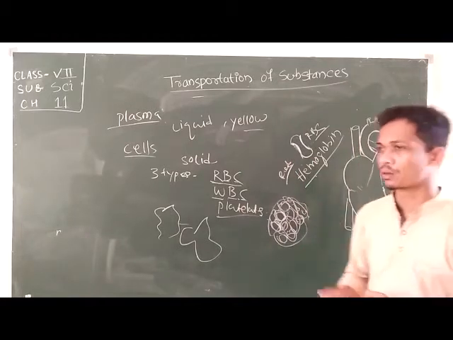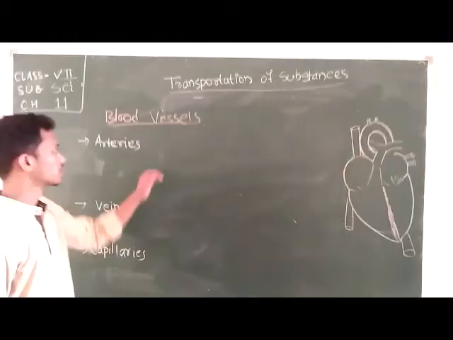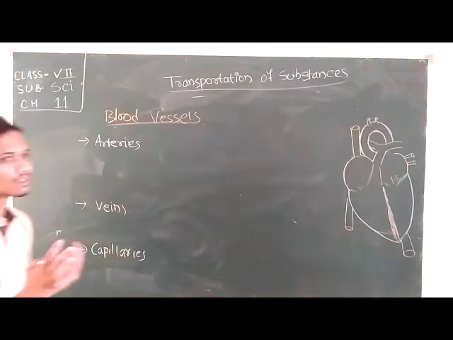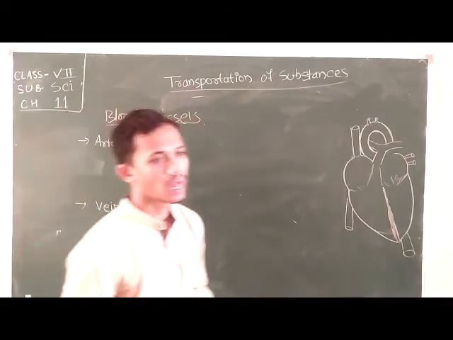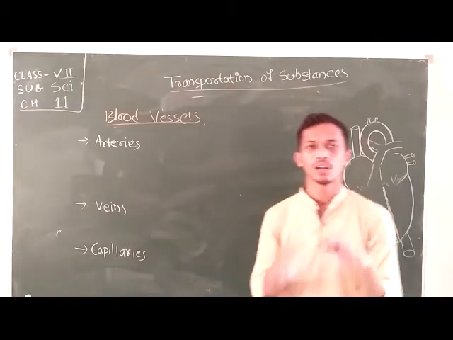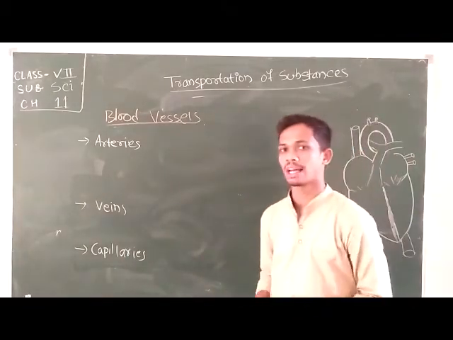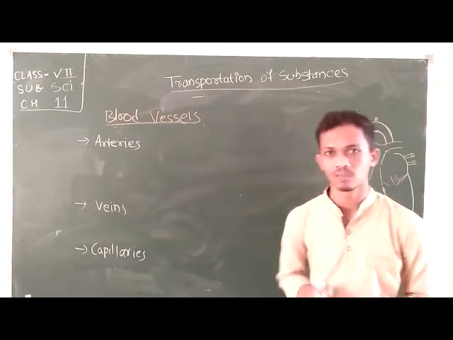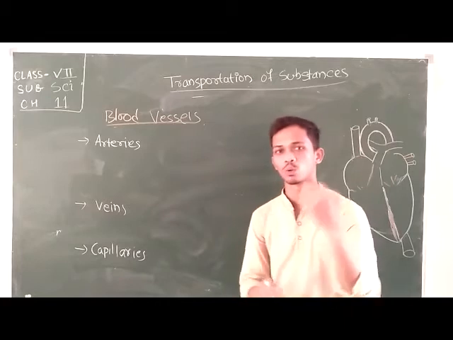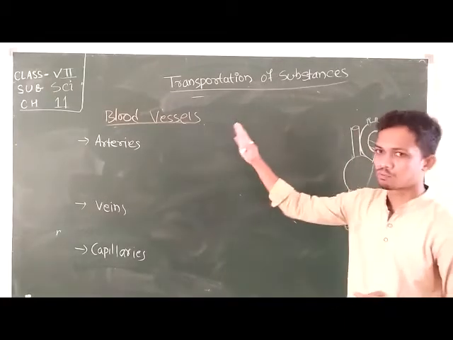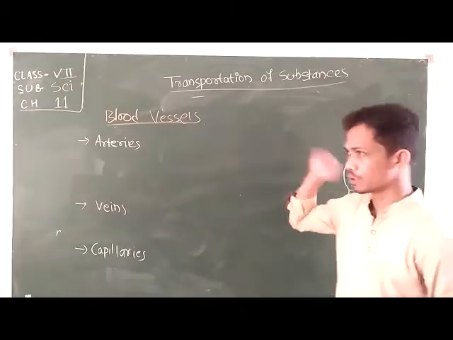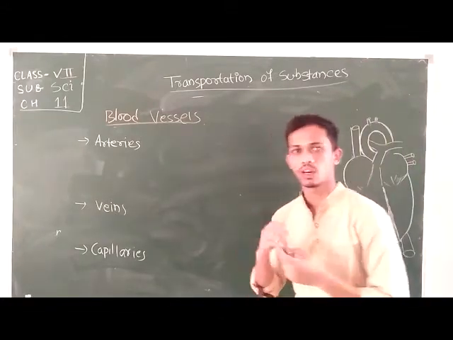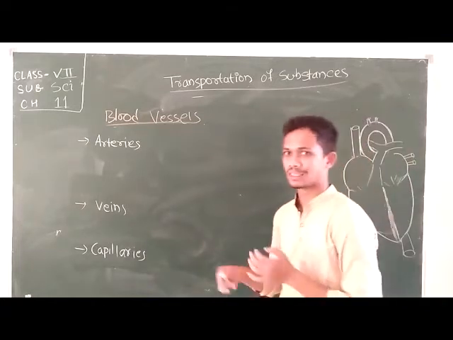Next, the discussion about blood vessels. Now this is another point, that is your blood vessel. So what is a blood vessel? Blood vessels are networks of tubes that are spread all around our body. What is the function of the blood vessel? The function of the blood vessel is to allow blood to flow all around our body. These are small tube-like structures inside which blood is able to flow.